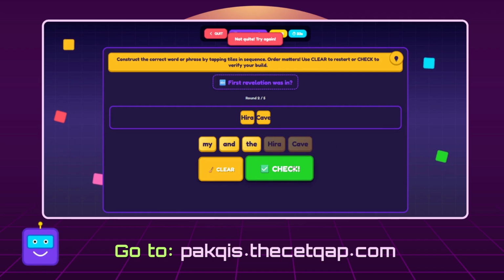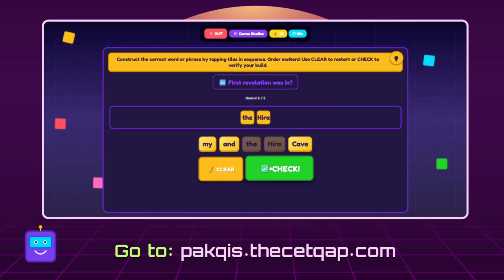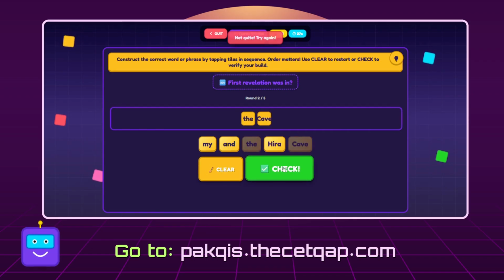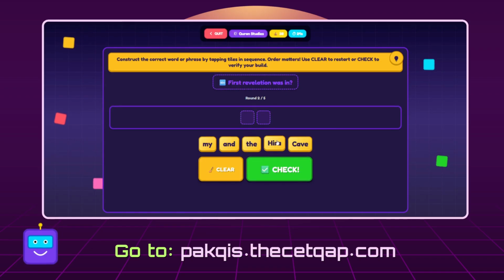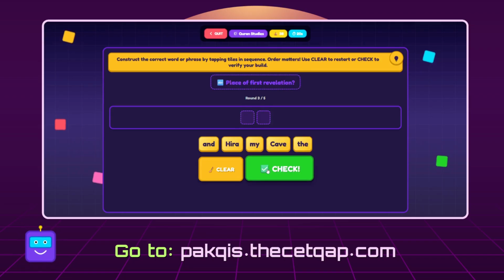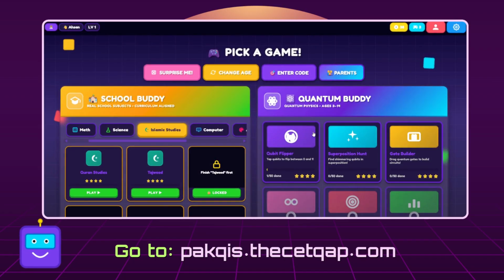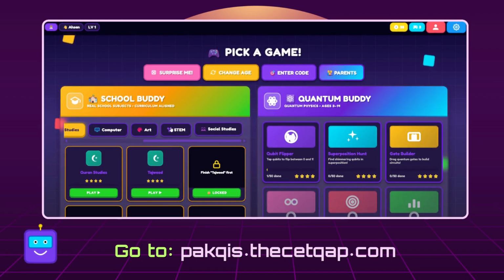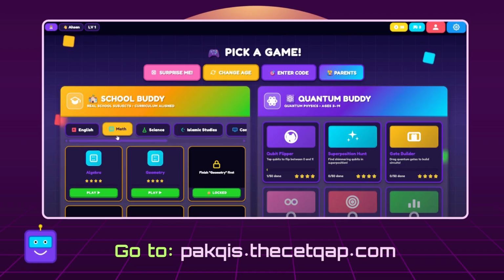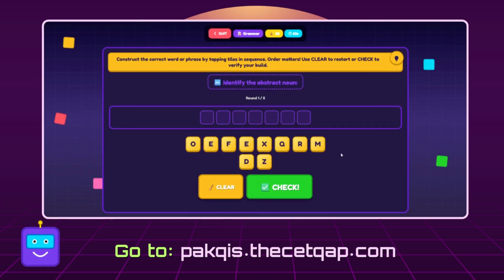Once you've set everything up, you're ready to go. Choose your buddy, pick your first activity, and let the learning adventure begin. Whether you're exploring school topics with School Buddy or tackling quantum games with Quantum Buddy, you're on your way to becoming a quantum superstar. Welcome to your quantum adventure.